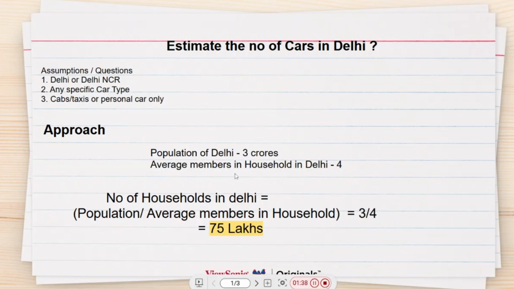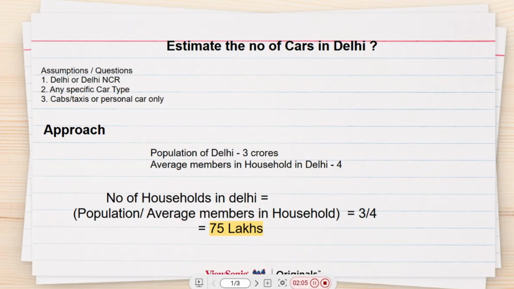So let's assume that on an average, the number of members in one household in Delhi is around four, right? So to calculate the number of households in Delhi, we would divide the population of Delhi by the average members in one household in Delhi, which is 4. So 3 crores divided by 4 members per household gives us 75 lakh households. We have calculated our households in Delhi.